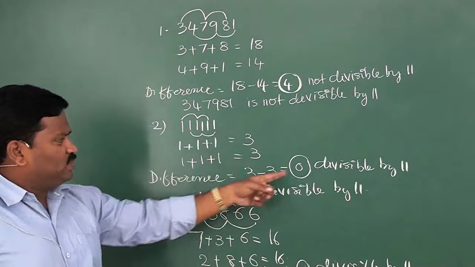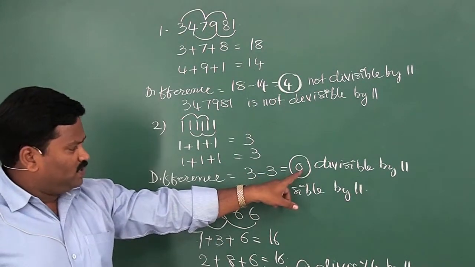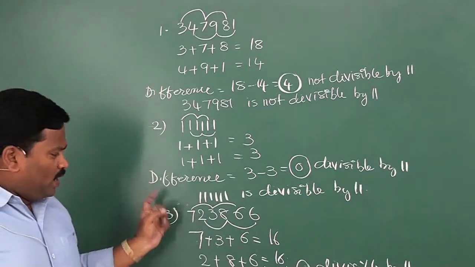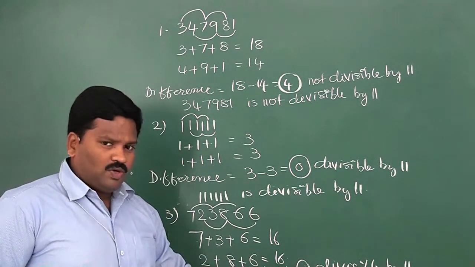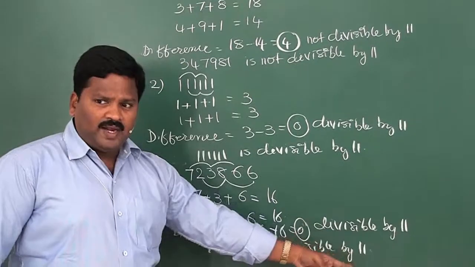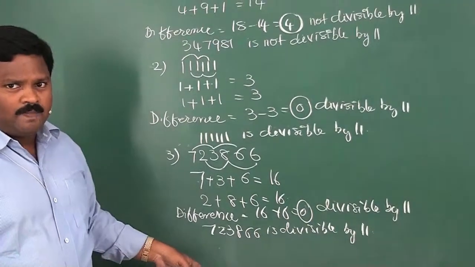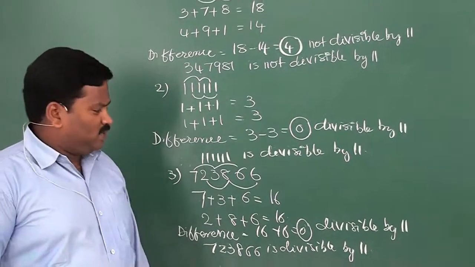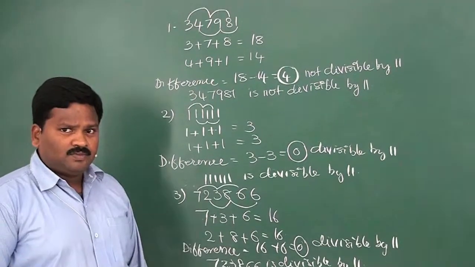Here the difference is 0, therefore it is divisible by 11. Again, the difference we got is 0, which is divisible by 11, therefore the entire number is divisible by 11. Like that, can you do the rest of the problems in this one? Okay.